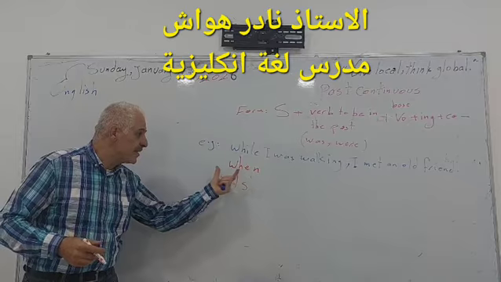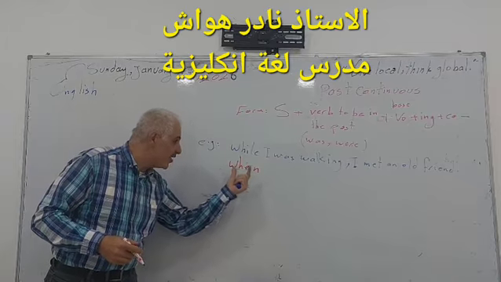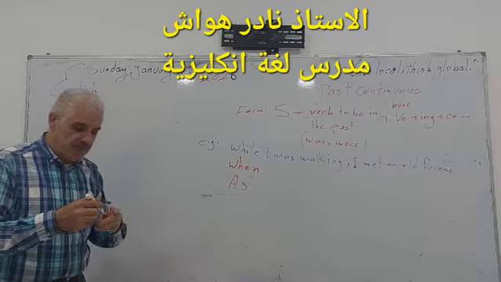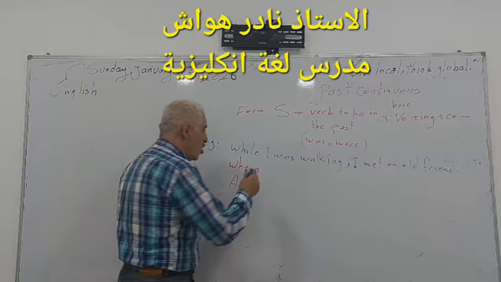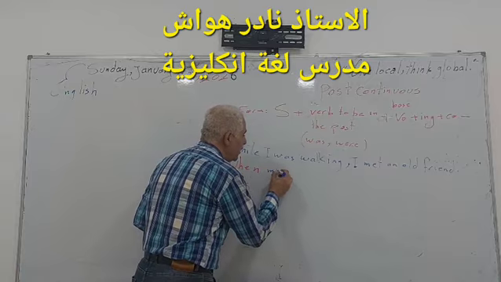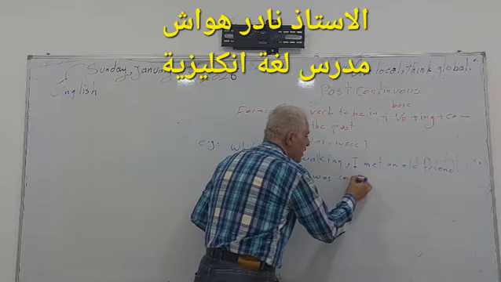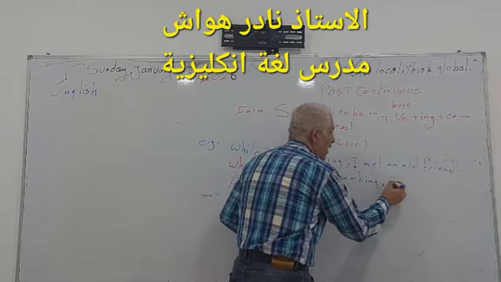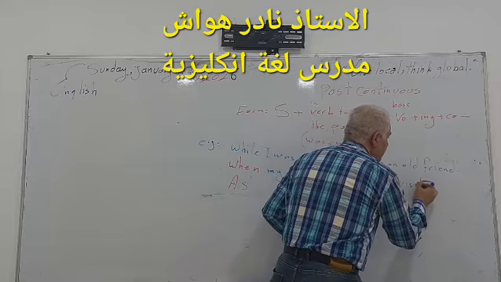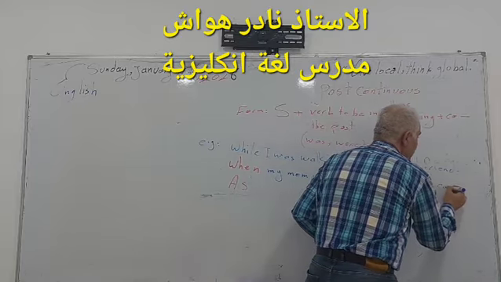Who can give me examples? Begin with when or as. Yes, please. Okay, look. When my mom was cooking, a visitor came in.